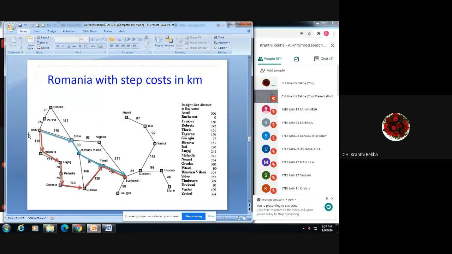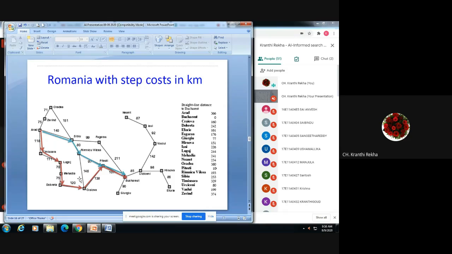Like that, another method, another example: finding the distance from one city to the other city. I have considered these various distance values. You can see on the right side, the straight line distance to the city Bucharest. From the city Arad, it is 366 kilometers. As Bucharest is our goal node, the distance to itself is 0. Then Craiova, it is 160. Like that, for every city the distance from Bucharest is given. In that way, we have expanded.